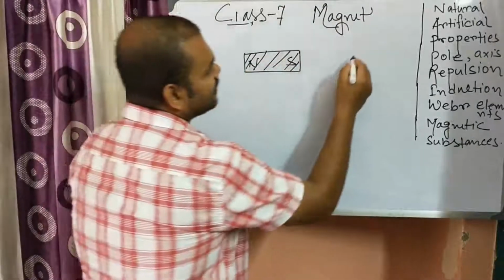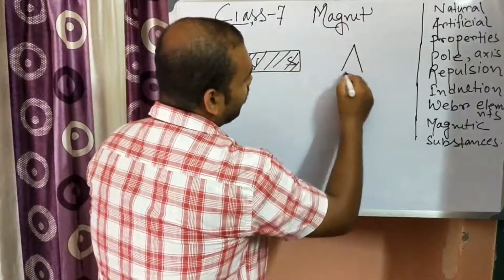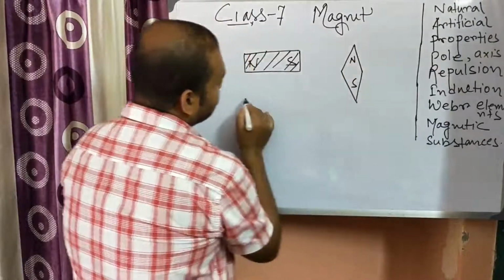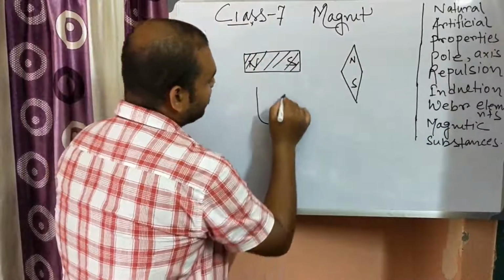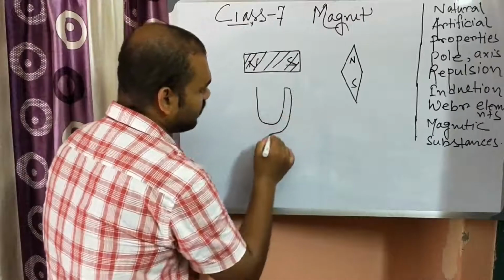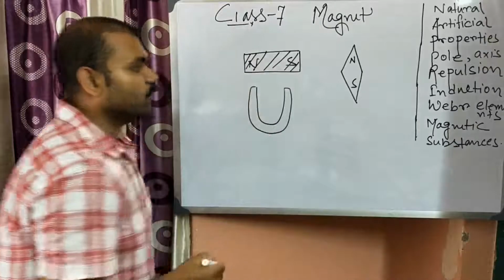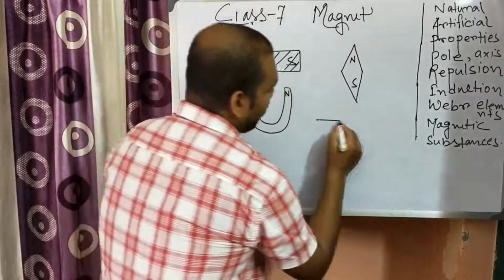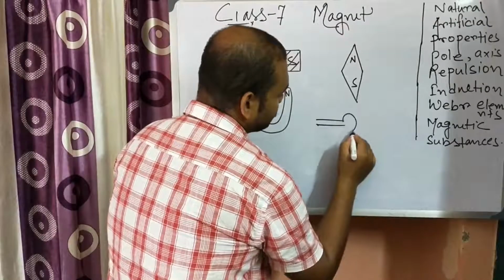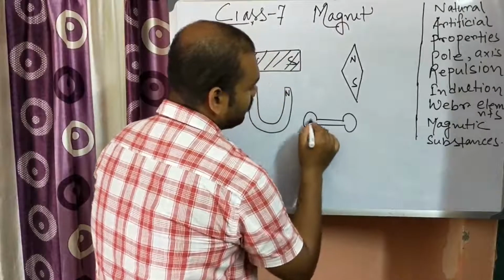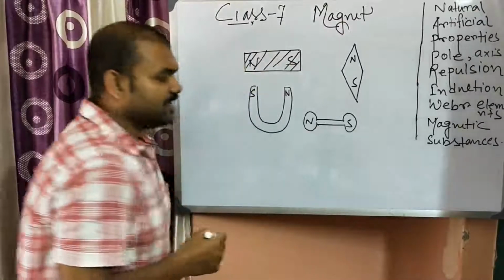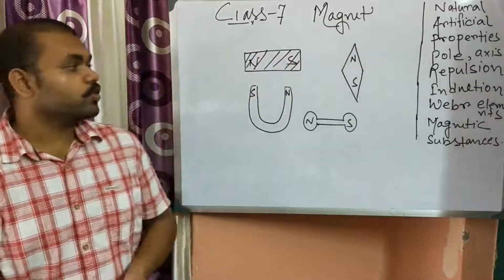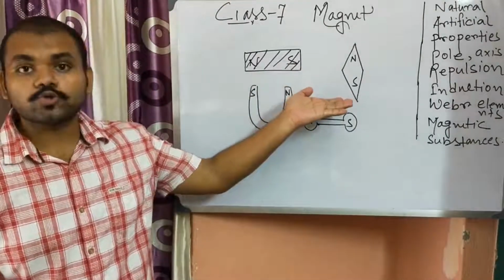And there is a needle magnet. You will find the needle magnet in the compass. And there is a U-shaped magnet, which is known as a horseshoe magnet. There is also a dumbbell shaped magnet. So these are the different kinds of artificial magnets that we see and use for different purposes.